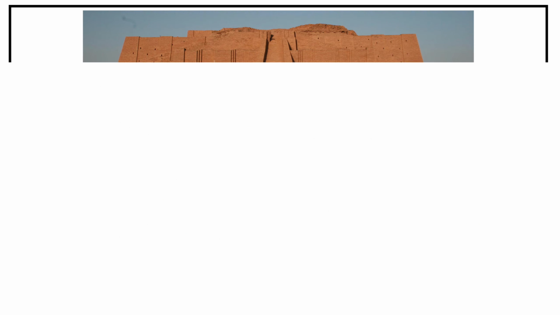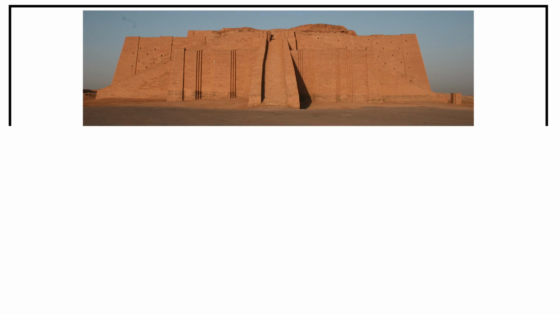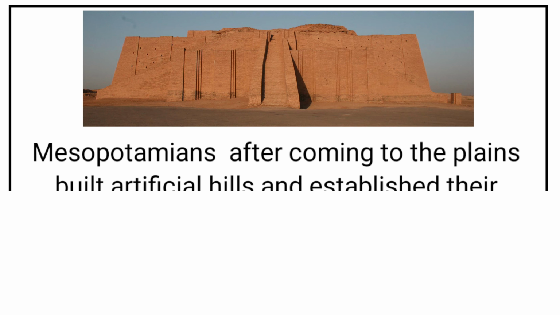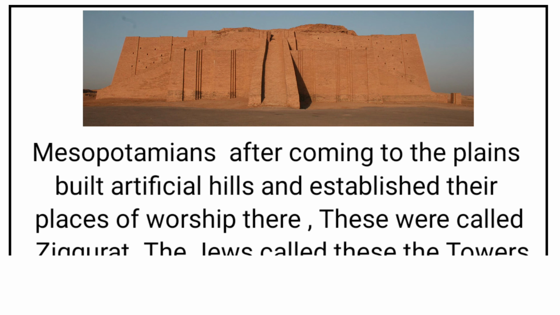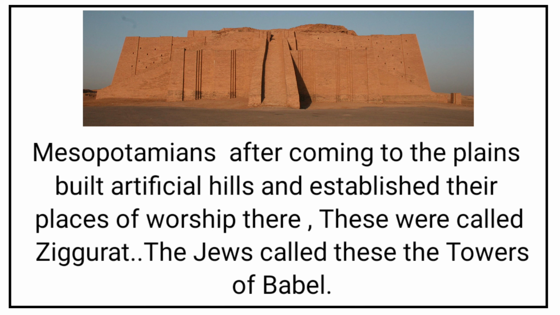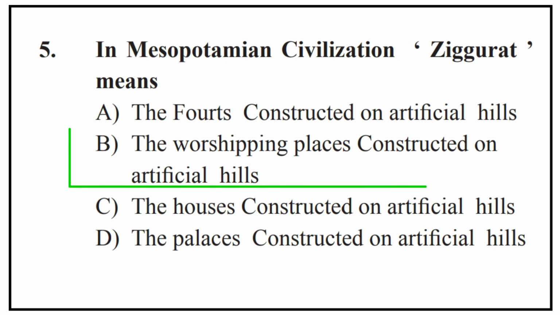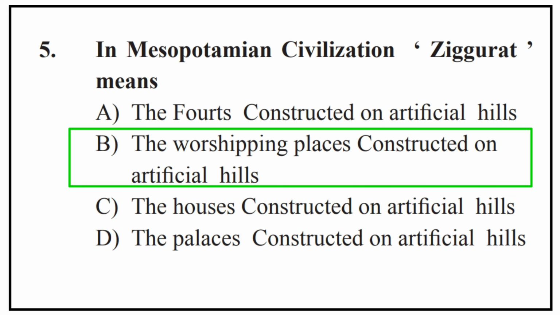Mesopotamians, after coming to the plains, built artificial hills and established their places of worship there. These were called Jagurat. The Jews called these the Tower of Babel. So our right option is B. The worshipping places constructed on artificial hills.